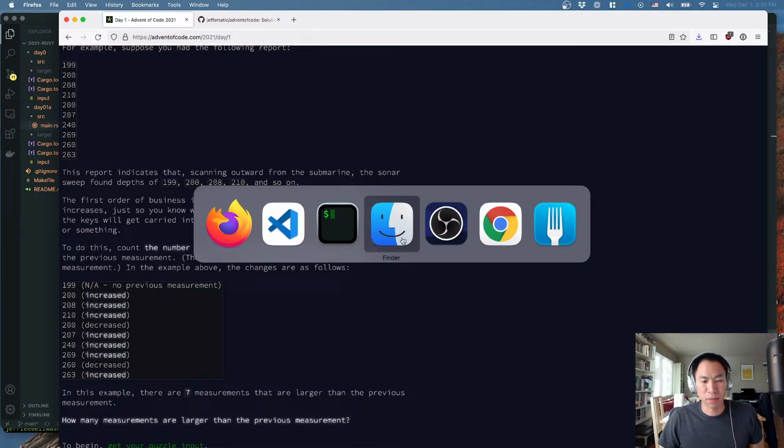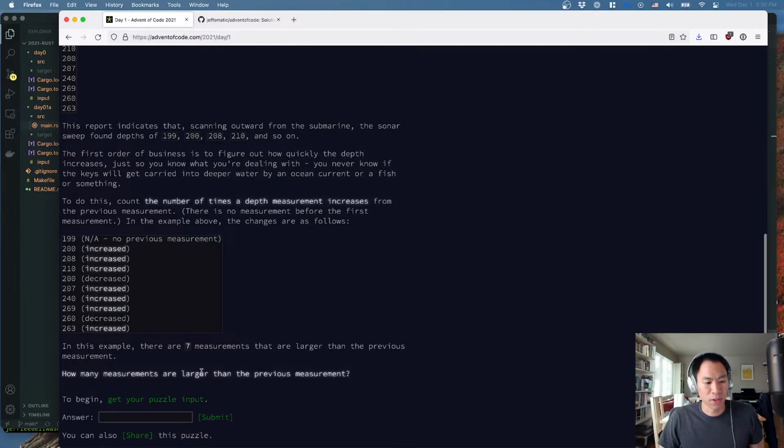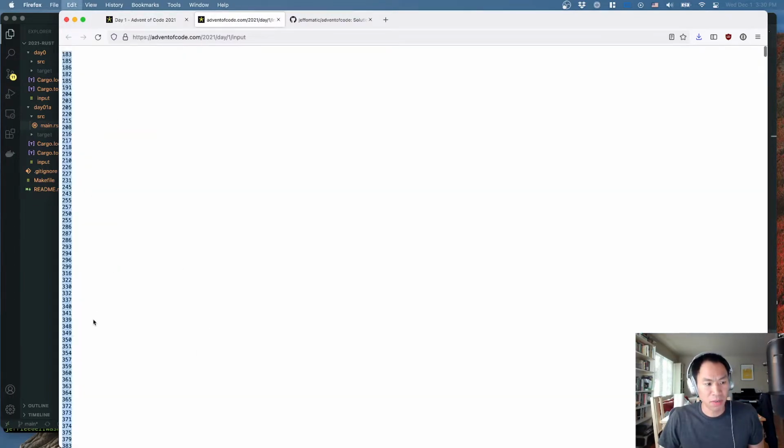Let's just make sure that we're reading the input correctly. So let's grab my input. The input is, I think, different for everybody, or there's like 100 different sets of input. They pre-generate 100 outputs based on that input, and that way they can check your answer really quickly. The reason they randomize it, or they have 100 or 1,000 of them, however many they have, is just to make sure that people can't copy their answers from each other, which is totally reasonable.